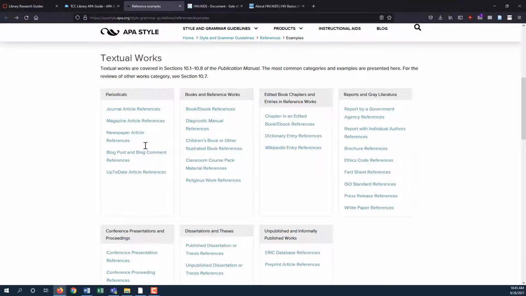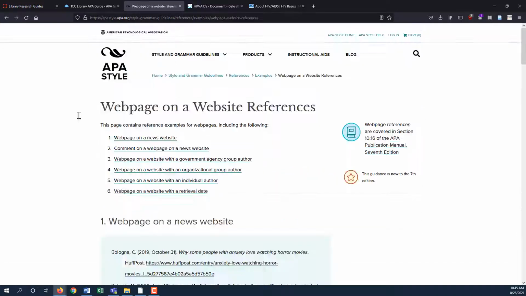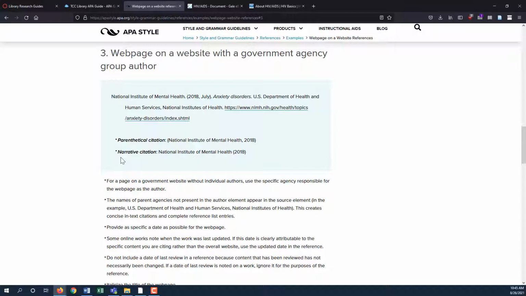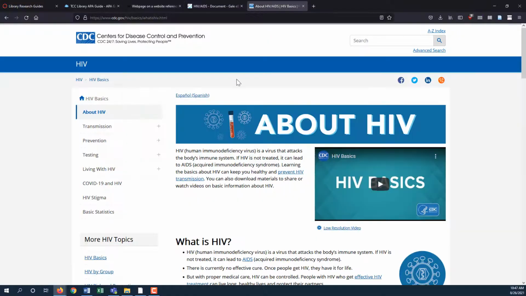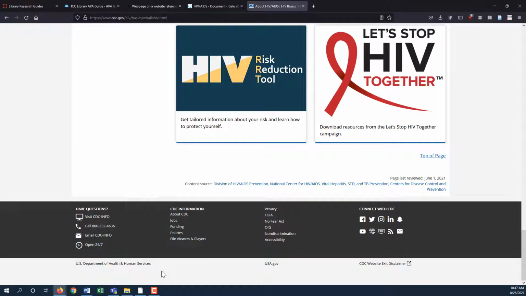To check my web page citation, I will scroll down to Web Page on a Website References. Since I know I'm using a source from the CDC's website, I will select option 3, Web Page on a Website with a Government Agency Group Author. By looking at this example, I can tell that the one automatically generated by ZBib needs some work and additional information. We can find this by going back to the web page. The page title is About HIV, and the government agency listed at the bottom is the U.S. Department of Health and Human Services.